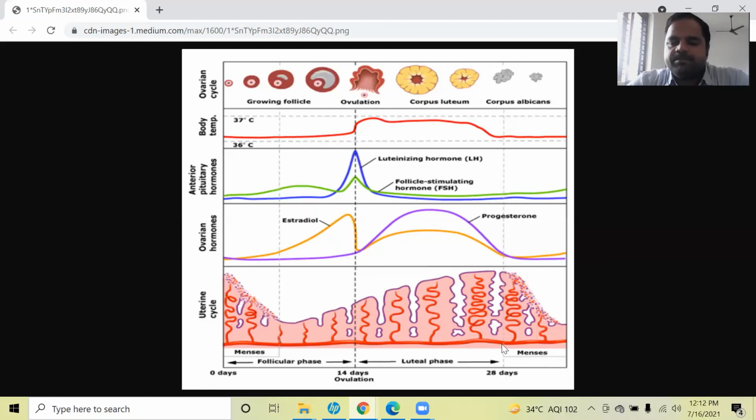So you can see here, when pregnancy does not occur, menses will occur at the last phase of this menstrual cycle, and it will remain during the first 1 or 2 days of the next cycle, and a new oocyte will be developed for the next cycle. Thank you.